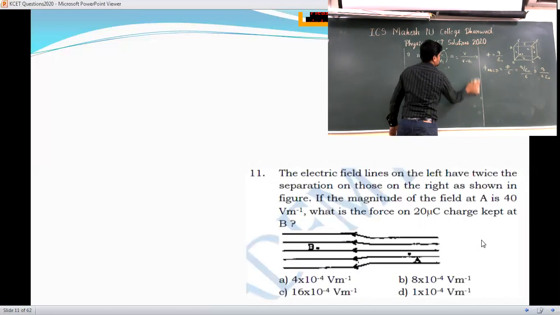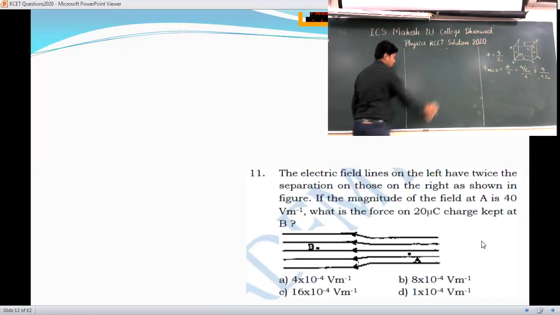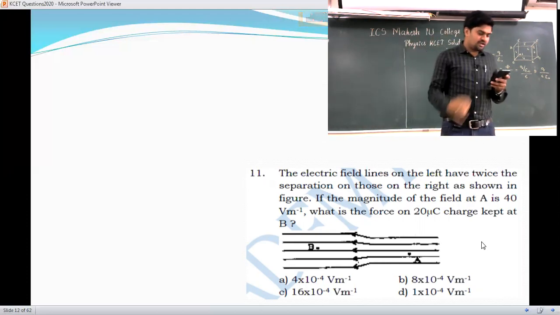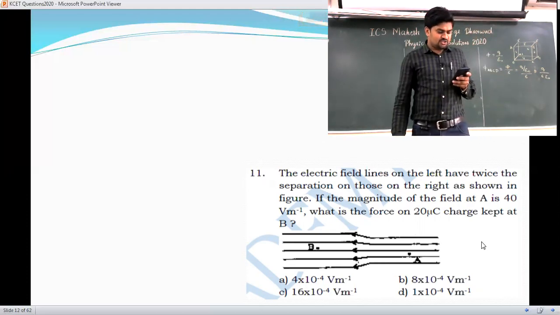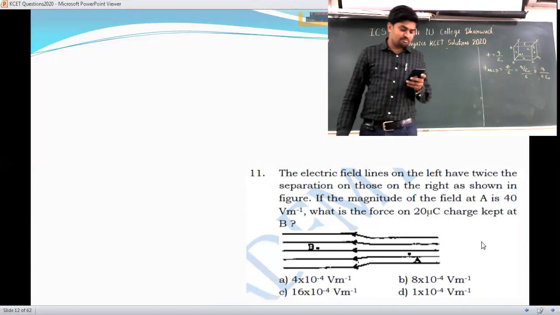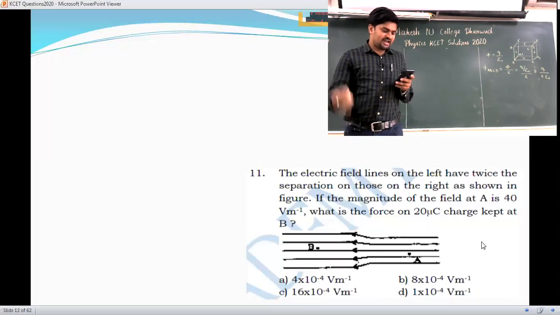See the next question. Again it is a theoretical question. The electric field lines on the left have twice the separation of those on the right as shown in the figure.